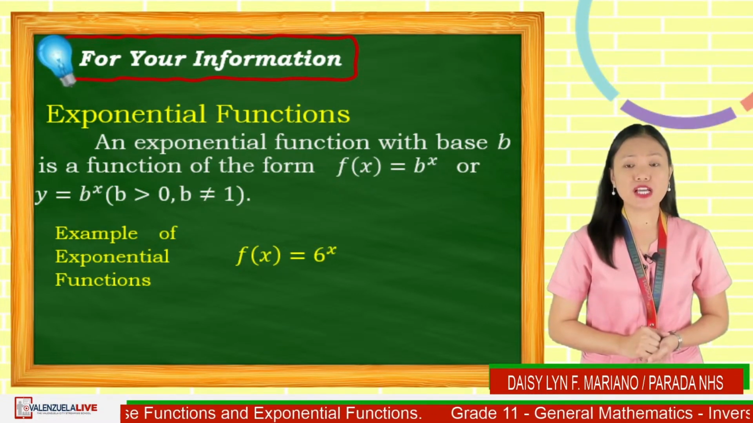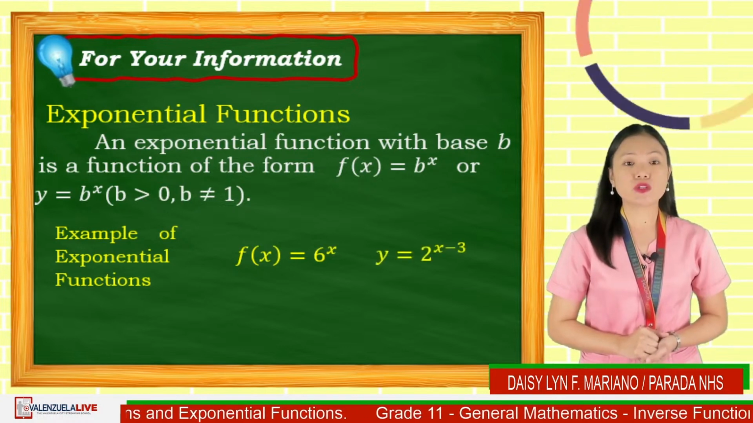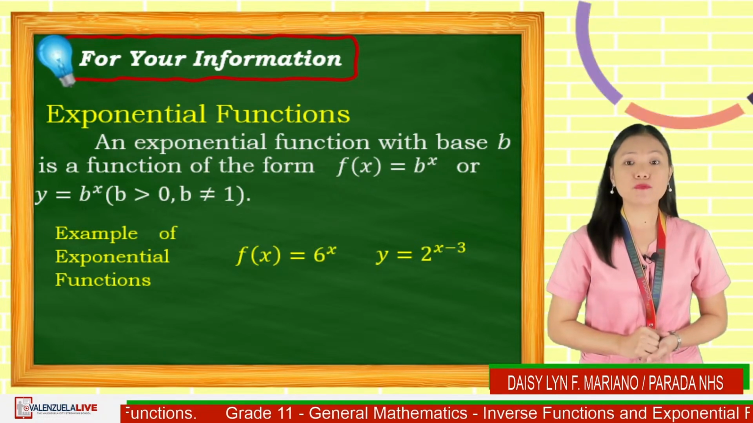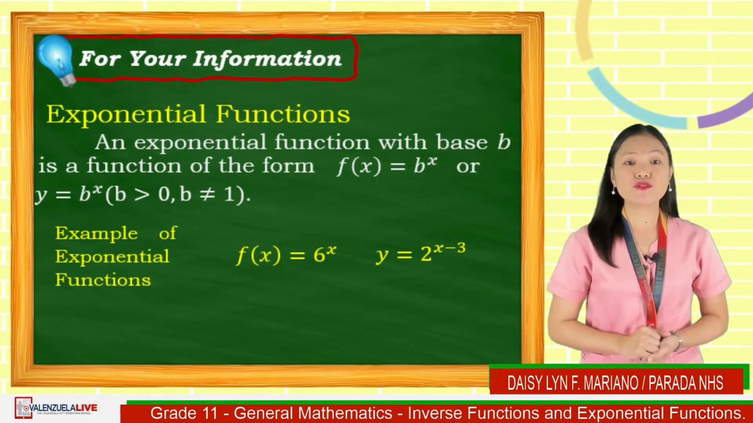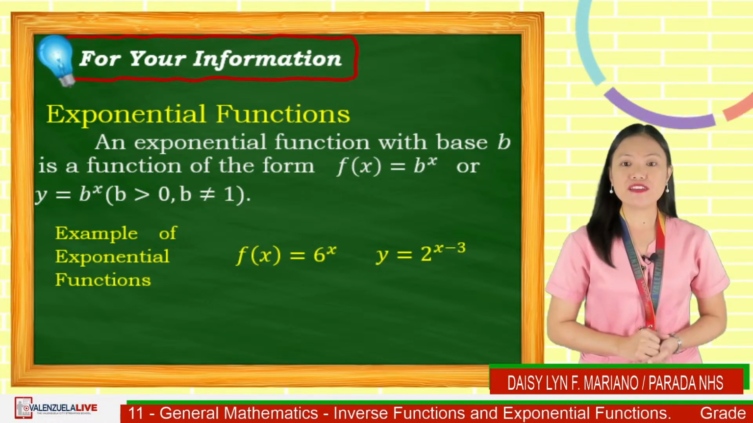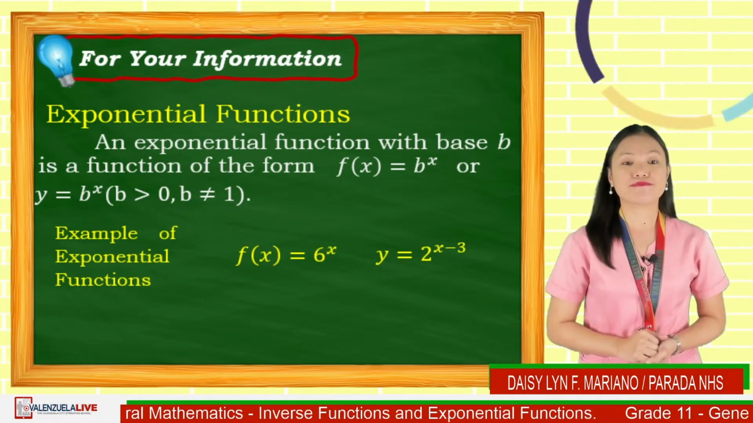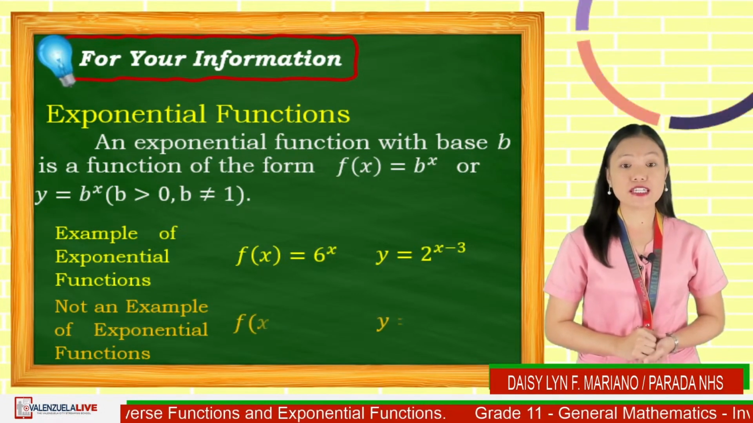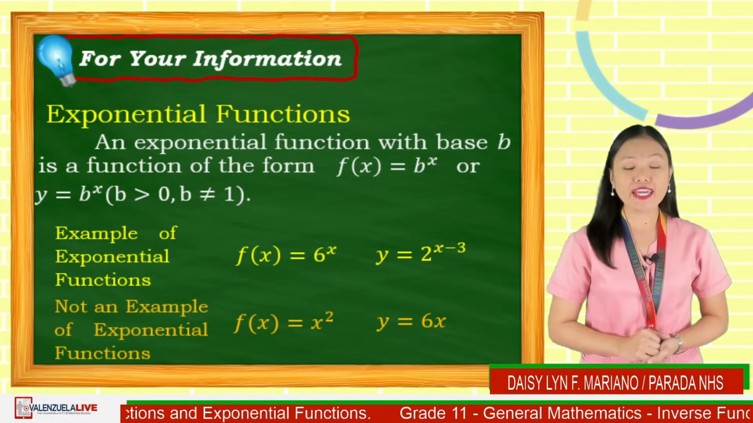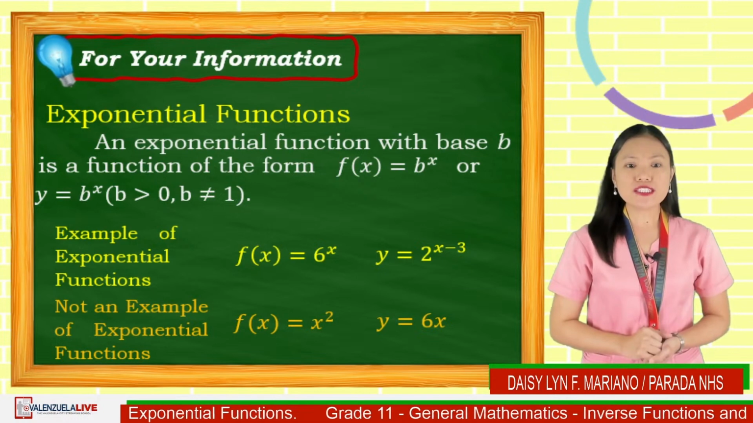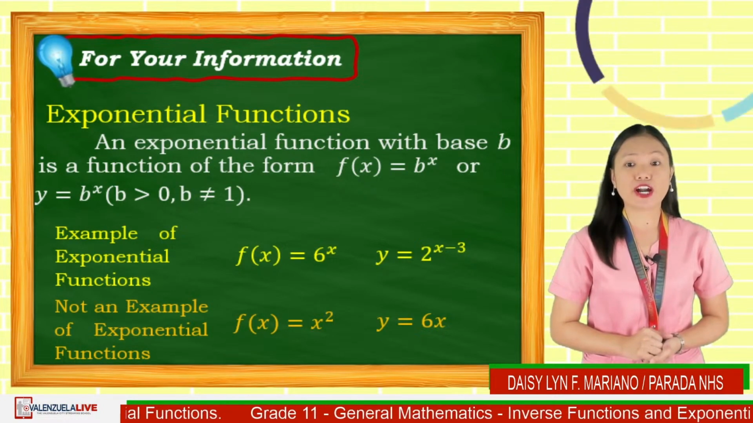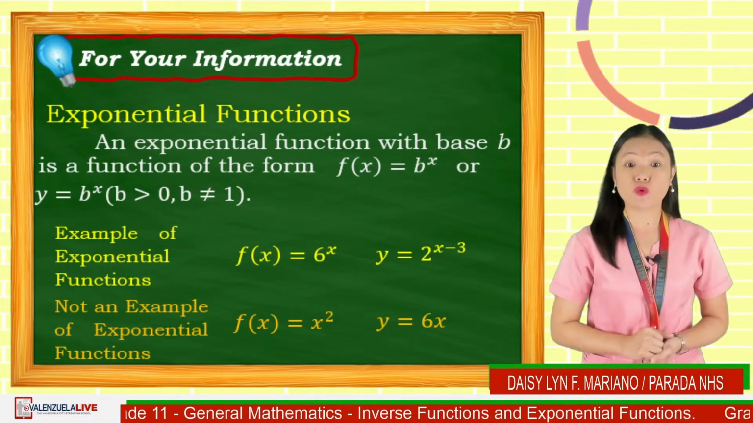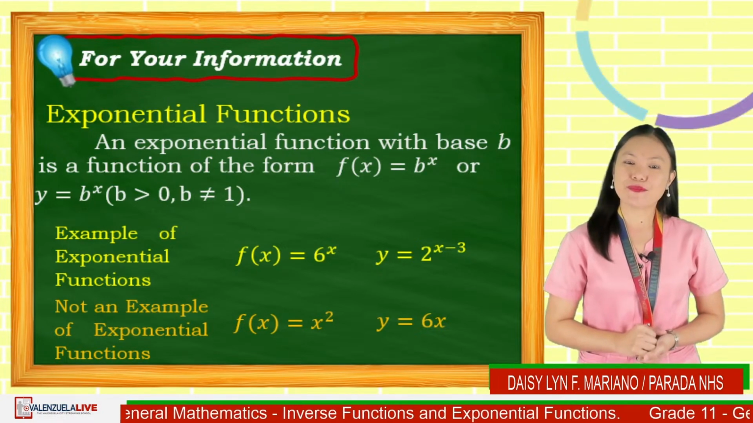Another example of exponential functions is y is equal to 2 raised to x minus 3. It is in the form y is equal to b raised to x, where 2 is the value of b, and it is greater than 0 and not equal to 1. Our next examples are not exponential functions: f of x is equal to x raised to 2 and y is equal to 6x. Notice that the exponents are not expressed in variable, and b cannot be determined to be greater than 0 and not equal to 1.